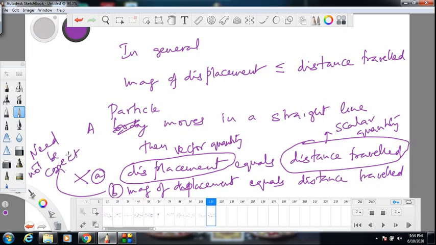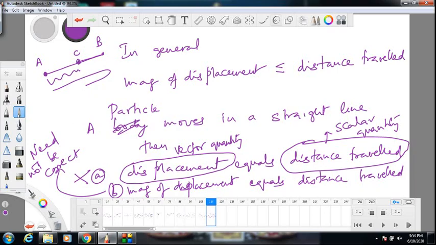Simply because suppose I am here, I went like this from A to B and came back to C again. I moved in a straight line only. Don't you think it is a straight line? I went from A to B and back to C. Is it a straight line or a curve? It is a straight line. Is magnitude of displacement equal to distance traveled? What is the displacement? This is your initial position. This is your final position. This vector is displacement and magnitude will be that length, whereas distance traveled is this length. How can both be same? So this is not correct.